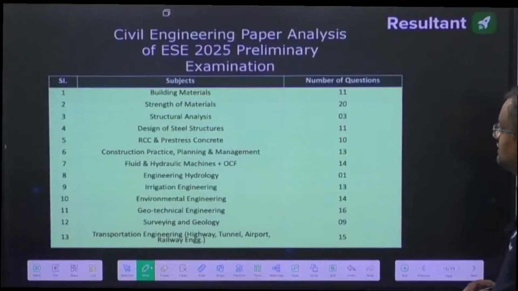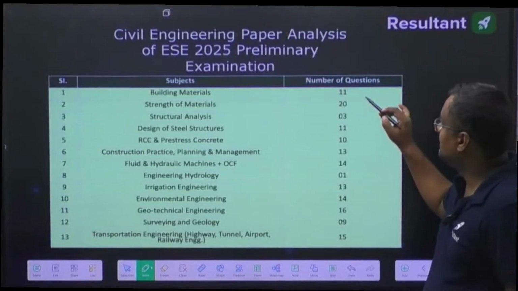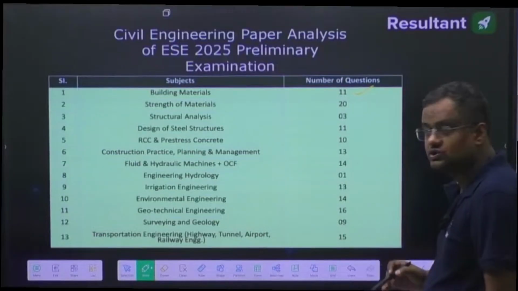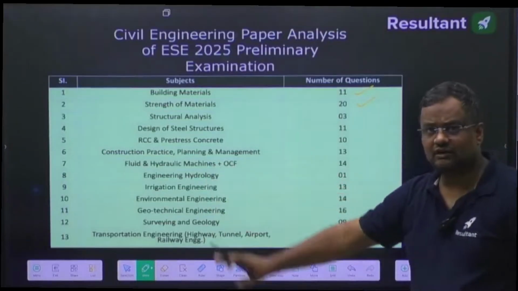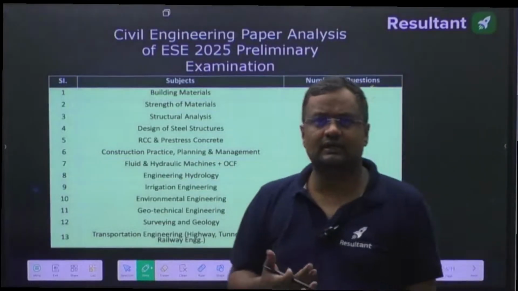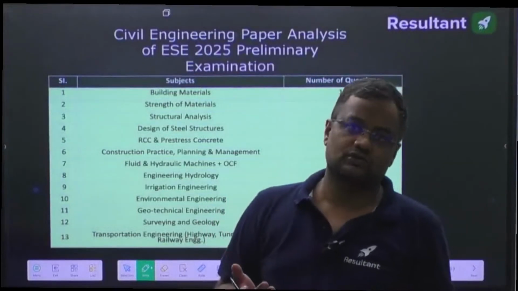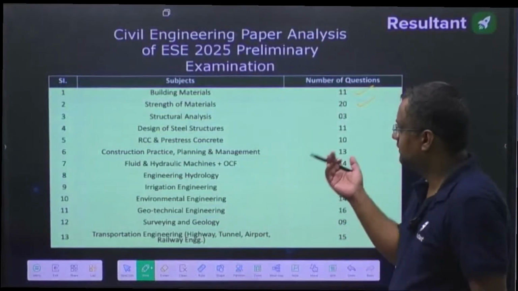Now if I go to the distribution of paper 2, building material total 11 questions. Every question is of 2 marks. Strength of material 20. Strength of material questions were straightforward. Of course, in strength of material they cannot make database questions. So there you are straightforward and that can be easily done.